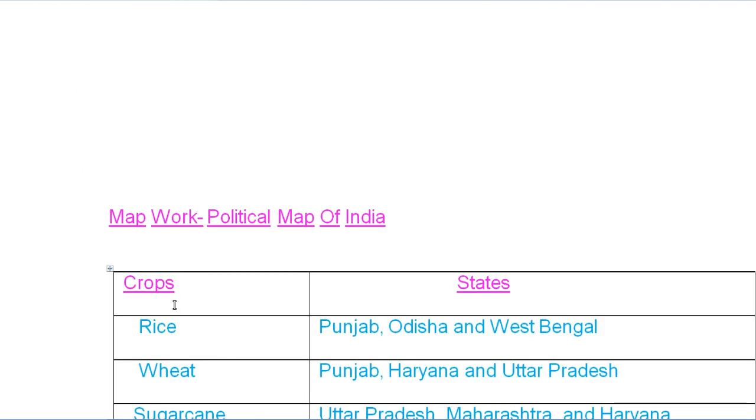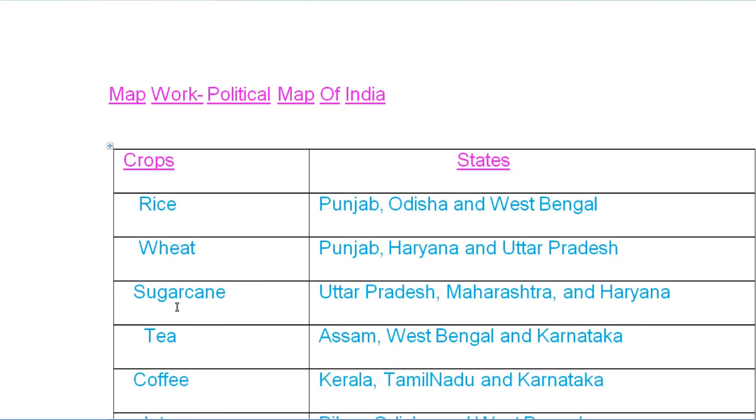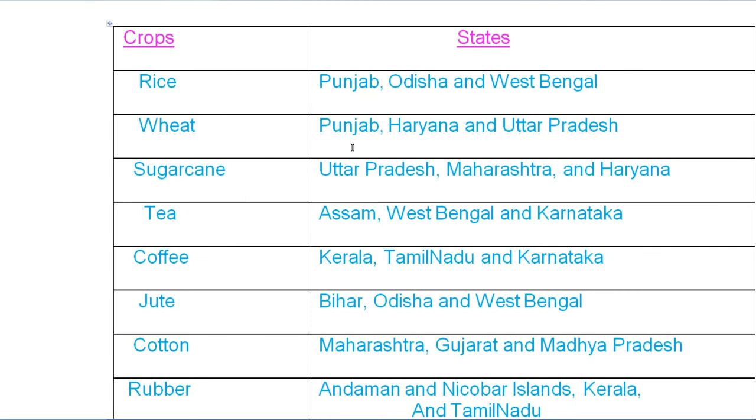Next, move to the map, which is very important, as it is a chapter of geography. In geography, you will get the political map of India. What kind of questions will come in the map work? They can ask about crops: the main crops will be given and you have to locate the states. Or they may give you the states and you have to write which crops are grown. India grows different kinds of crops because of the fertility of the soil and the climatic conditions. If they ask about rice, you have to look at the states.